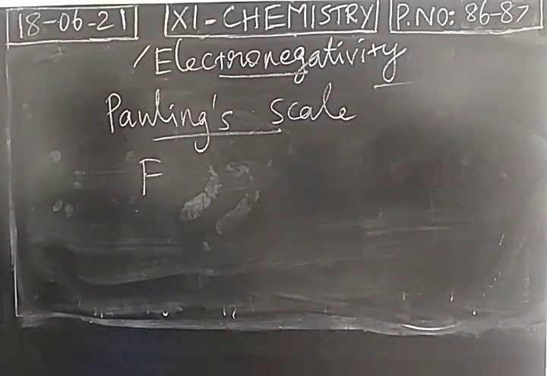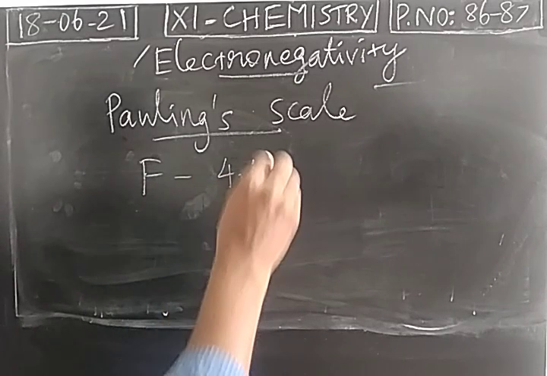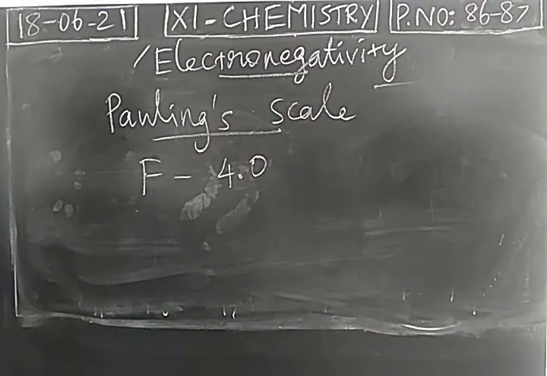So according to Pauling scale, fluorine has the highest electronegativity value, 4.0. When you take the modern periodic table, this is the element present in the extreme right top portion of the modern periodic table, fluorine. We know that 18th group elements are already stable, so we omit the 18th group. The 17th group will be present in the extreme right side of the modern periodic table, and it is in the top portion.